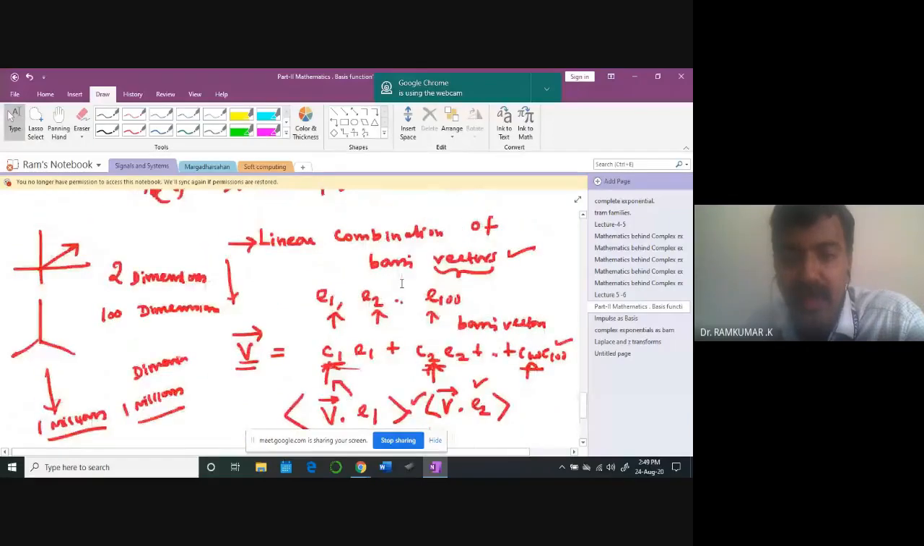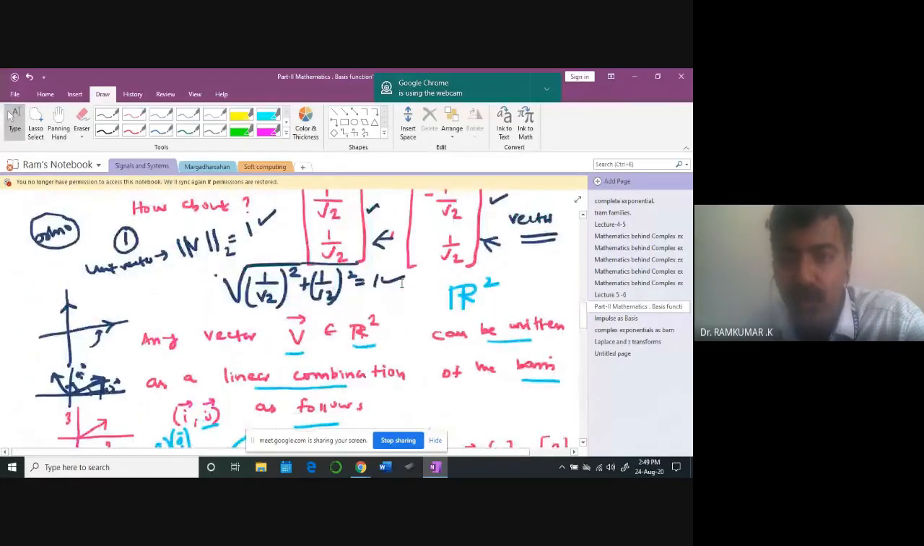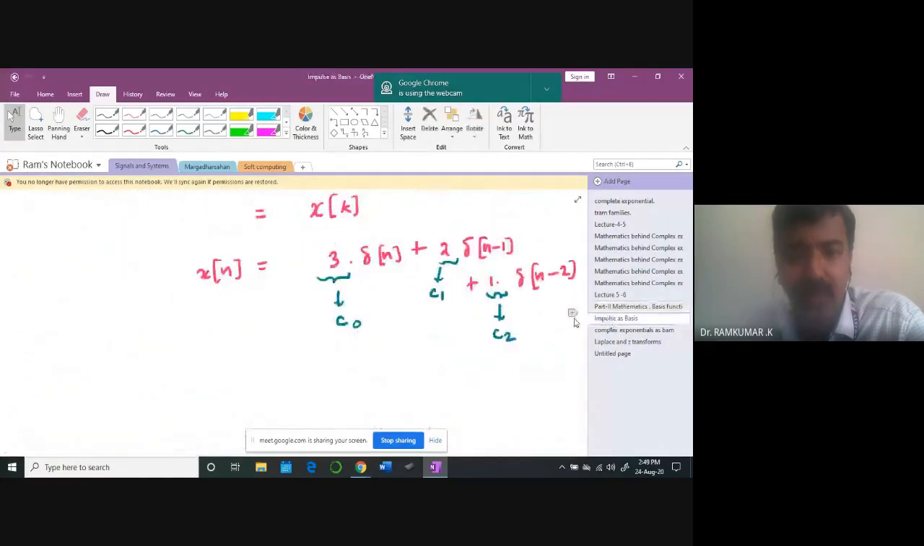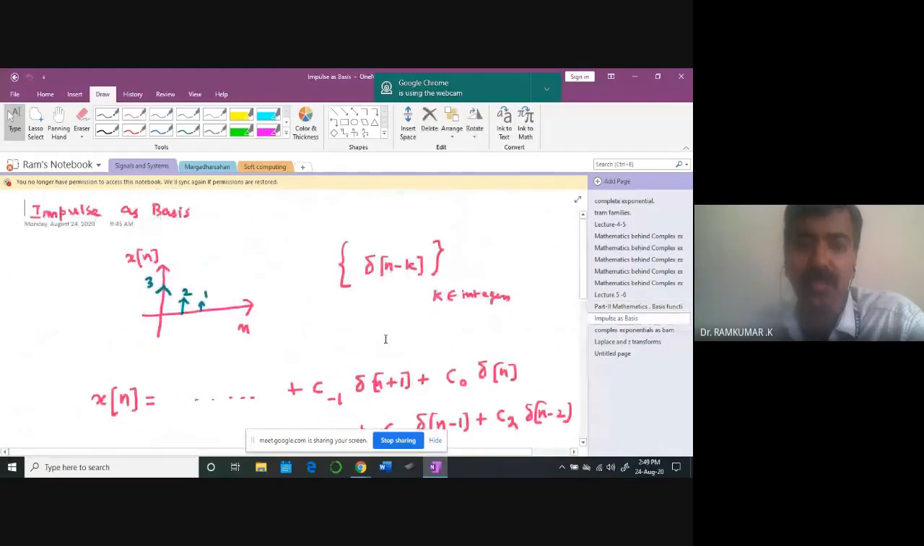Now with this idea in mind, let us view our impulse as a basis. Now what is this form? It's a discrete form. Let us start with this discrete signal. Why is it discrete? The signal exists only at certain instants of time, not everywhere. So this is the signal 3, 2, 1. I have sampled my original continuous-time waveform and ended up like this.